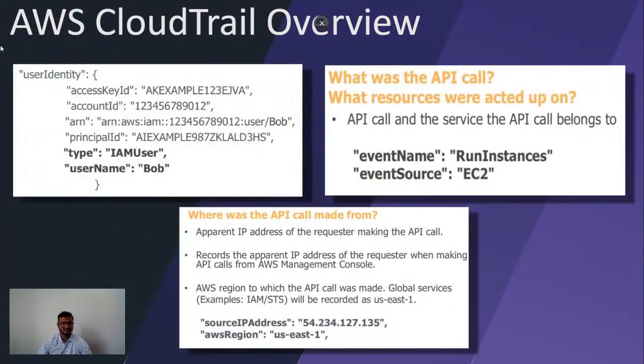So how does the logging of CloudTrail look? Here you can see we have IAM user as the type, and the name is Bob. This user is doing RunInstances. This user is running an EC2 instance from this region and from this IP address. So we get this kind of complete information using CloudTrail: who is doing what, from where, and on which service.